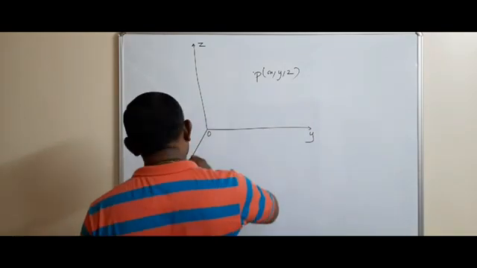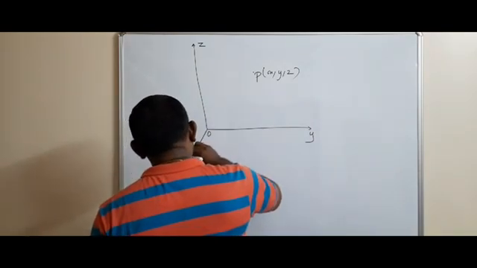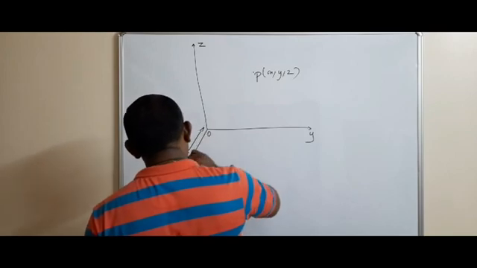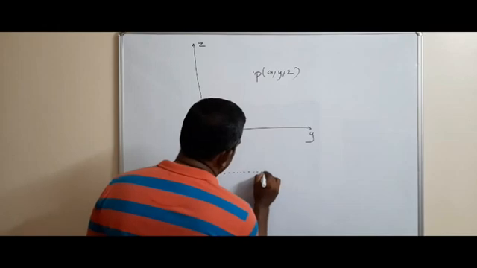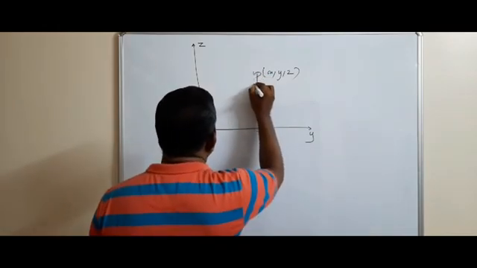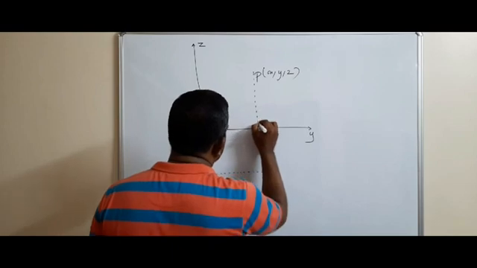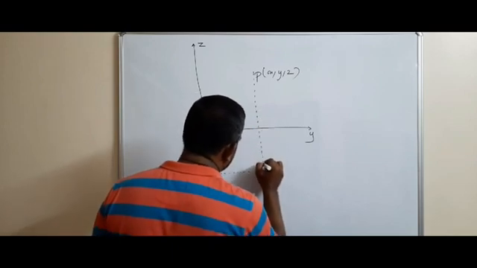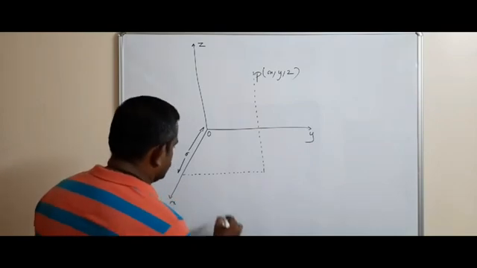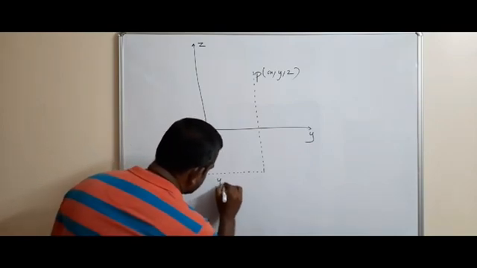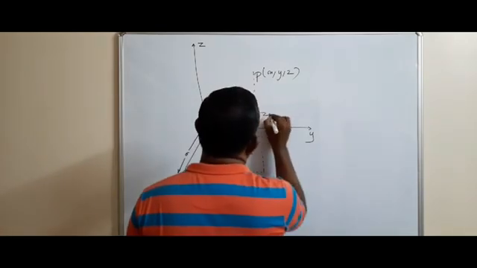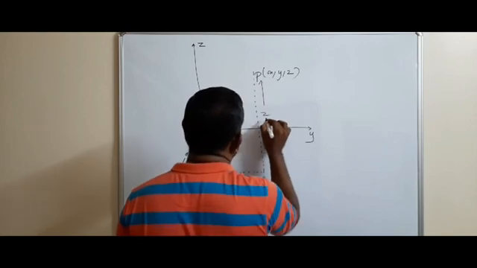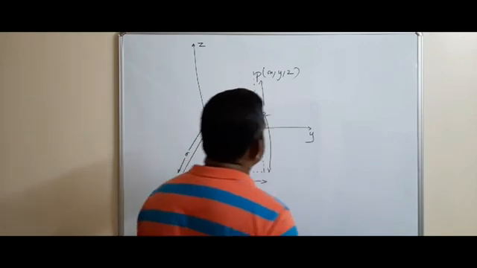So x is the distance in the x-axis, this is the distance in the y-axis, that is y, and this is the distance in the z-axis.